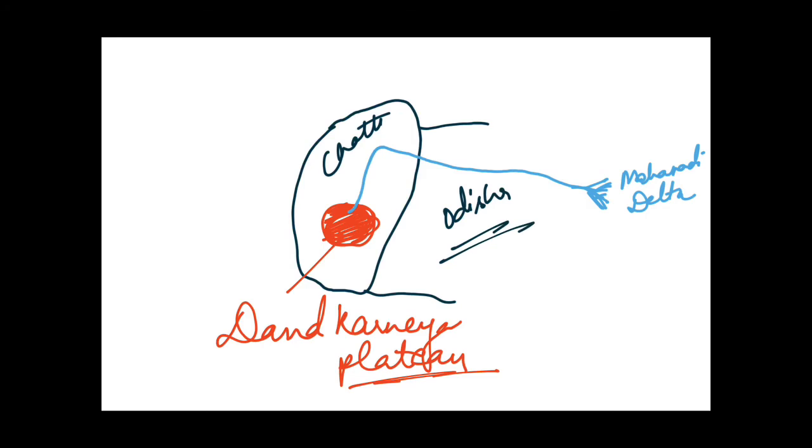But the basin of this river, Mahanadi river, also lies in Maharashtra and Jharkhand, because the streams and the tributaries are coming from those sources also. Now we have done this. We have done 4 major rivers which are originating from Chota Nagpur Plateau, and this Mahanadi river which is originating from Dandkarne Plateau. So we are making a final map so that it may be clearly understood to you.